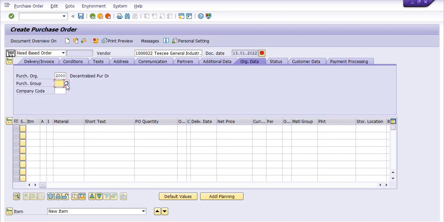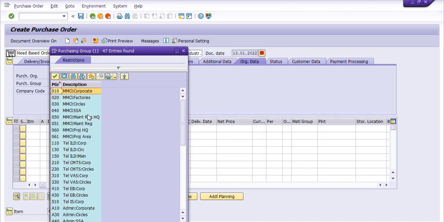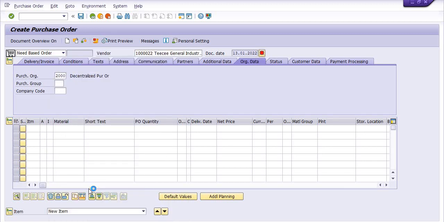In the purchase group we are selecting some SSA MM040, or you can choose your own from the drop down depending on the requirement. I'm choosing operation SSA. Company code is 1100.